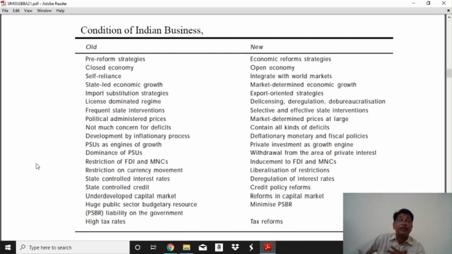These conditions contain all kinds of deficit-reducing, deflationary monetary and fiscal policy, and private investment as the growth engine, withdrawal of the state from areas of private investment, introduction of FDI and MNCs, liberalization of restrictions, deregulation of interest rates, credit policy, and reform of the capital market. This is how a new agenda is implemented in our business setup.